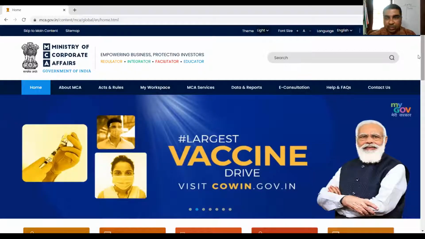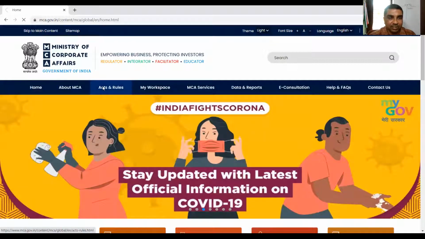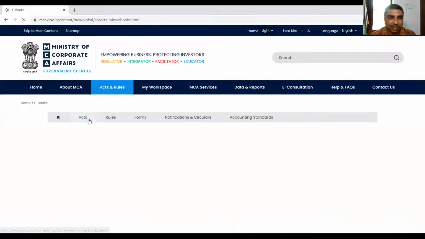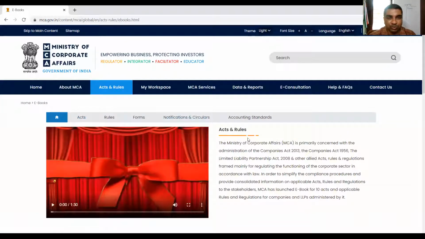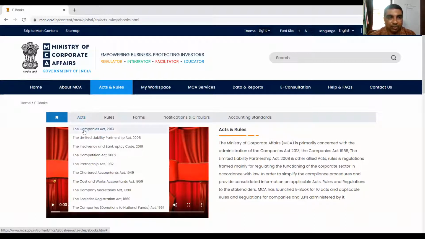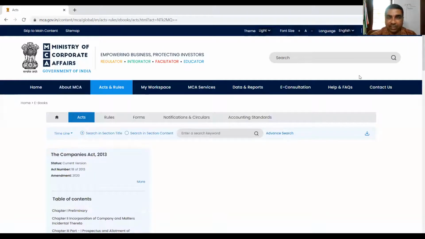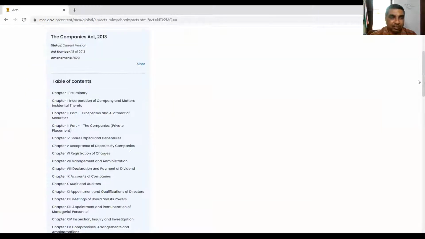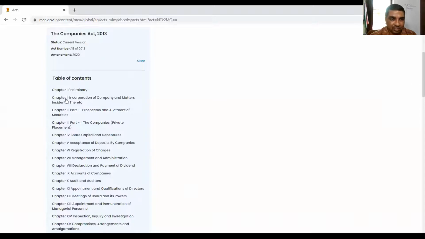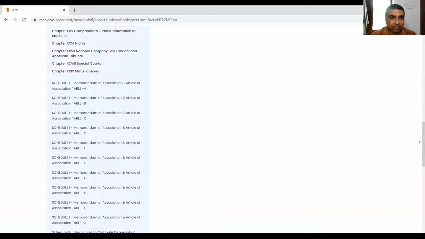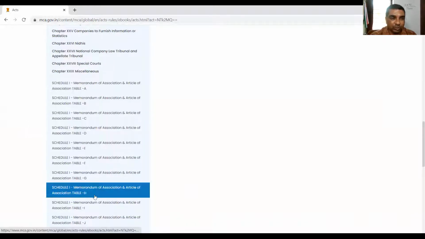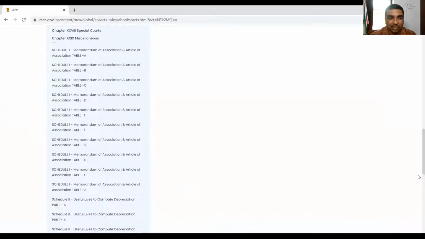You see under mca.gov.in, here you see acts and rules are there. I clicked here. I'm going to acts and rules. You see here is the link acts. I'm going to read the Companies Act 2013. These are the various chapters. Inside the chapter sections are there. Once these chapters are over, you see Schedule 1, Schedule 2, Schedule 3. We are interested in Schedule 3.